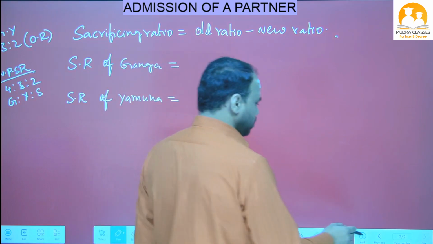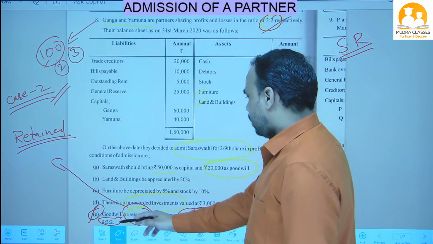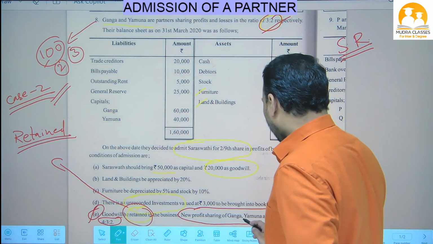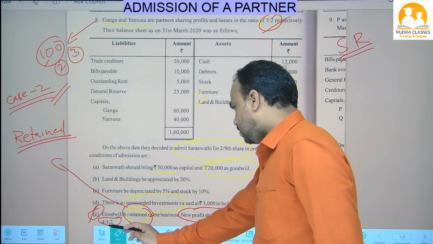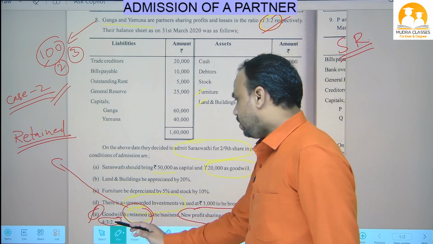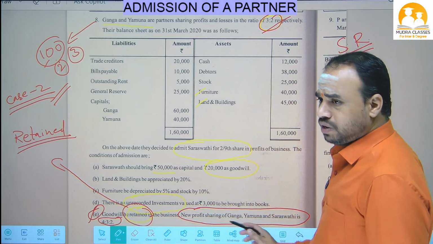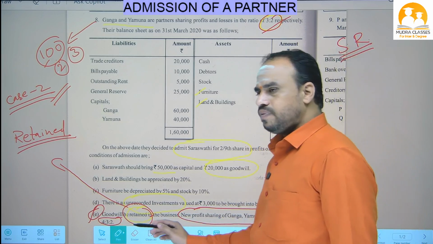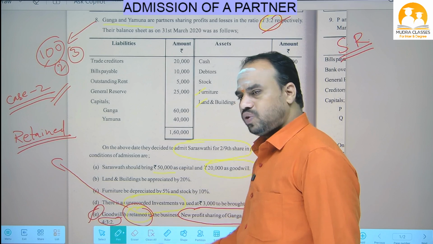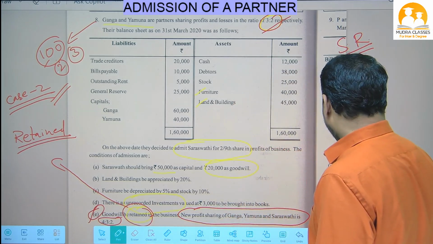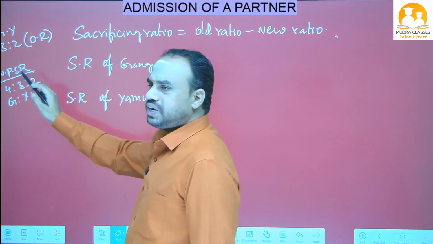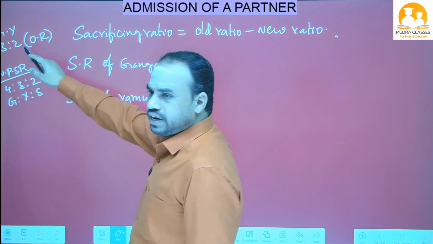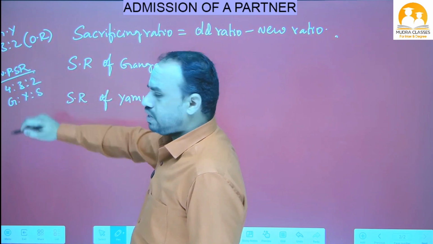Let's see here, I will show you in the question. Here 4:3:2 is given. The first number belongs to the first name, the second number belongs to the second name, the third number belongs to the third name. So the new profit sharing ratio of Ganga, Yamuna and Saraswati is 4:3:2. That is what I have written here. NPSR means nothing but new profit sharing ratio, and old ratio means Ganga and Yamuna 3:2.